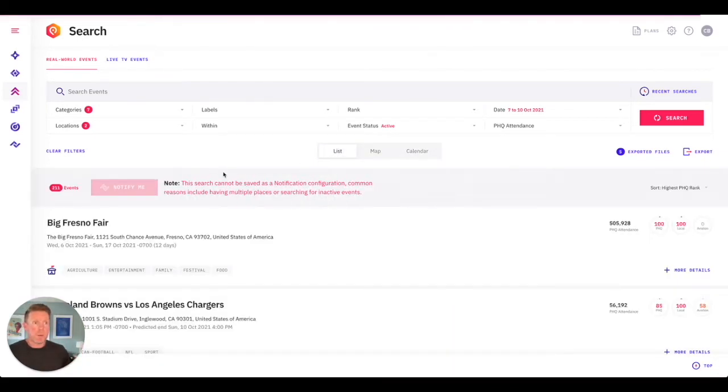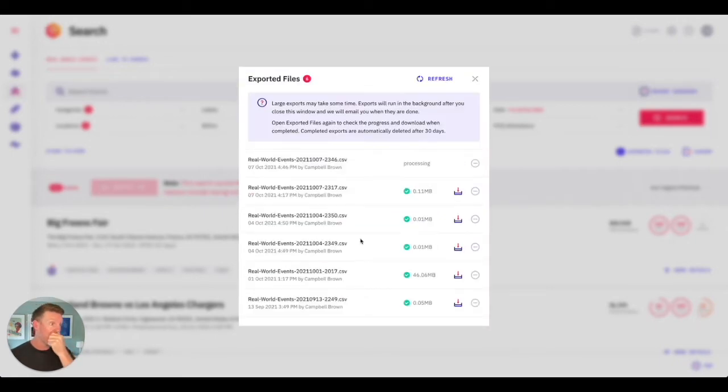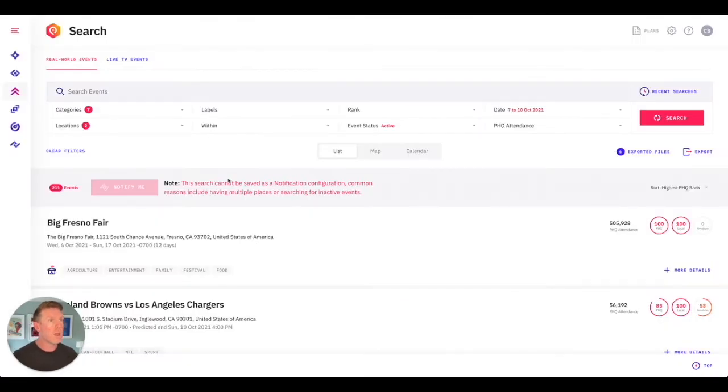Now, the other request we get is, well, I just want to get my hands dirty. I just want to see what this data looks like. Well, you can easily do that as well. So you can come over here. Any search you do, you can just hit export, and you can export these events out, via CSV or via JSON file. So if you just hit export, that's then going to bring up the window, and you've got whatever you want here. And that's going to then come in your inbox, and you can come over here and download it really quickly.